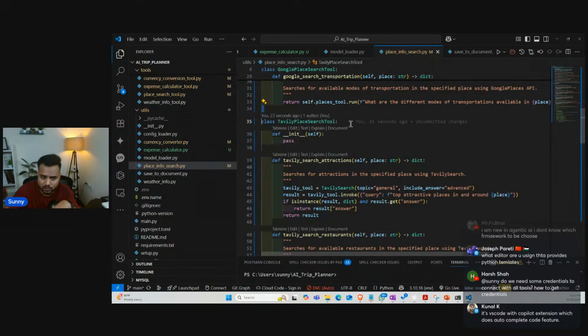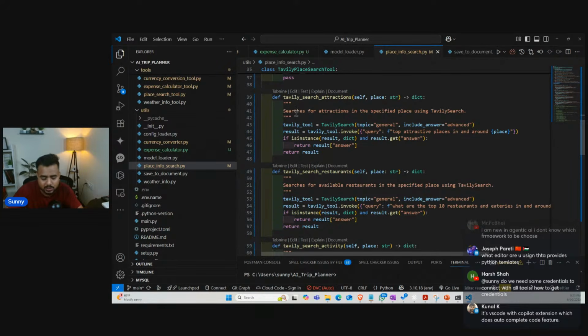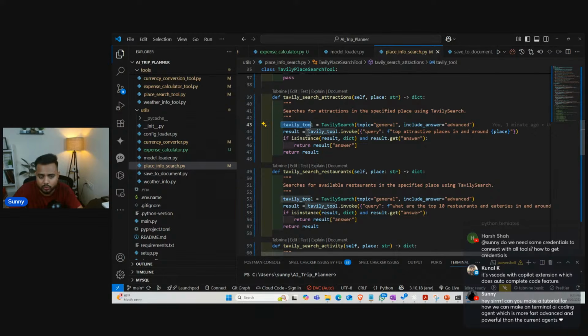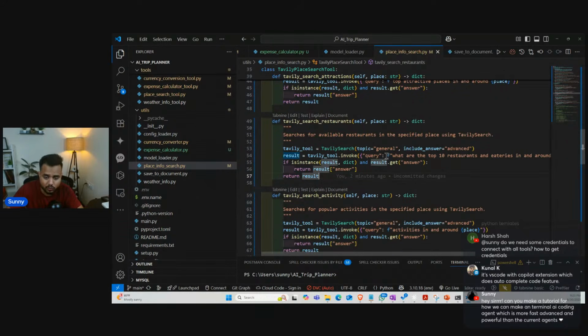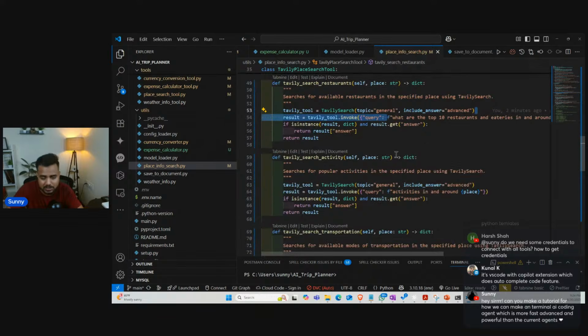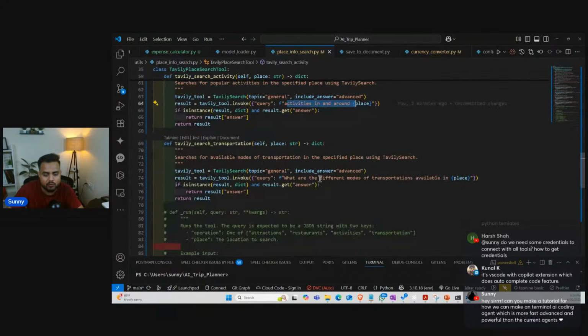Now here I defined one more tool to scrape the internet, that is the Tavily place search. So here you can see guys, we are going to fetch places. We have defined a Tavily search, we are providing a topic, and here is my answer. So this is my Tavily tool. Now what I will do, I'm going to invoke my Tavily tool with this particular query: top attractive places. In the next invoke, you can see the top 10 restaurants in the given place. The next one is going to be activities around. Then what are the different modes of transportation available.